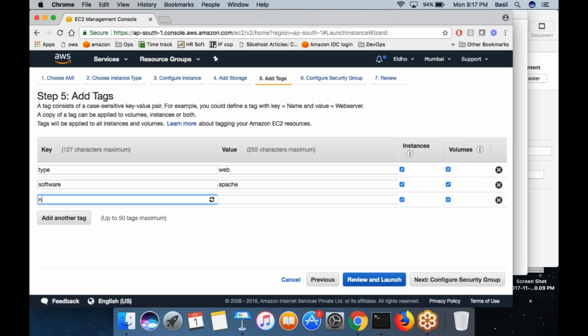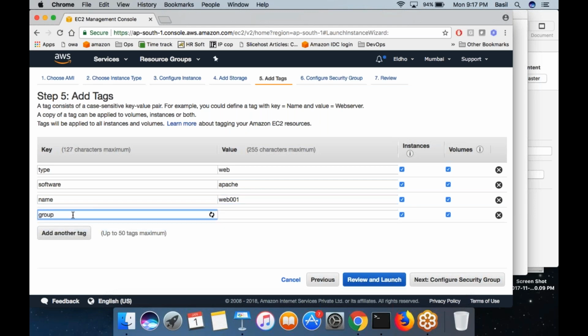Or you can put name is equal to web 001, or group is equal to web server if you want the machine to be added to that group. So like that you can add a number of tags to your machine.